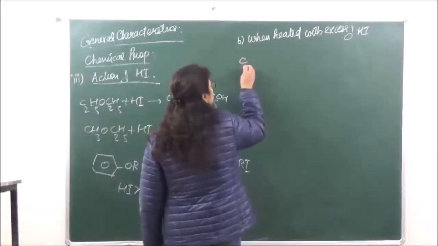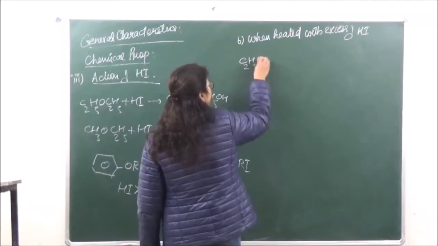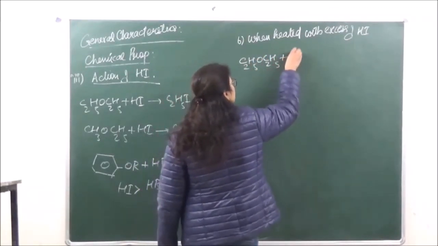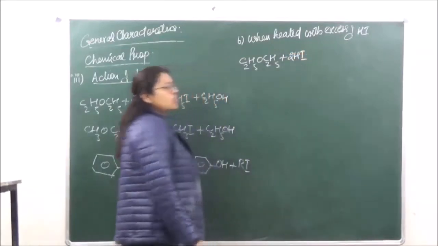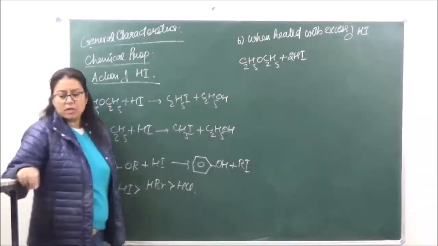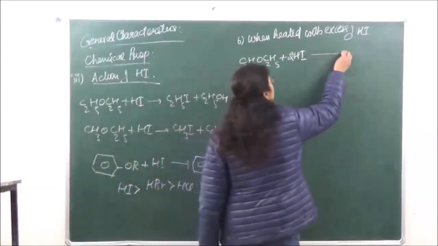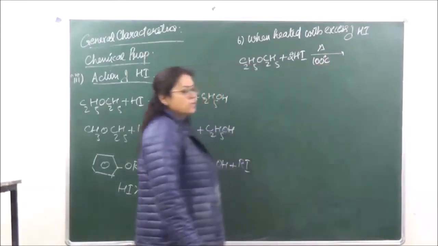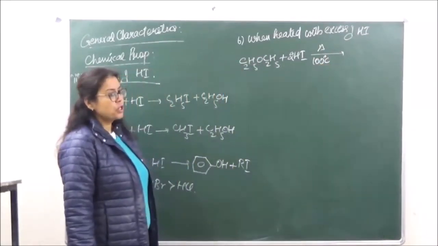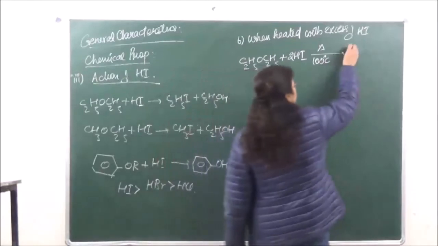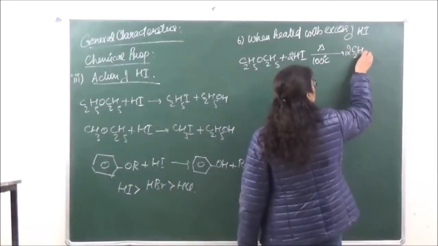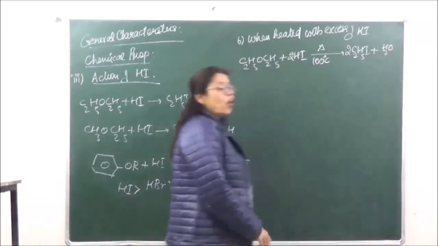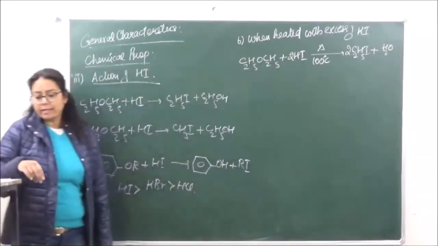So we have C2H5OC2H5 plus 2HI. We're taking excess of this and heating it at a temperature of 100 degrees Celsius. If these are the reaction conditions given to you, then the product is going to be 2C2H5I plus H2O. No alcohol is going to be formed in this case.